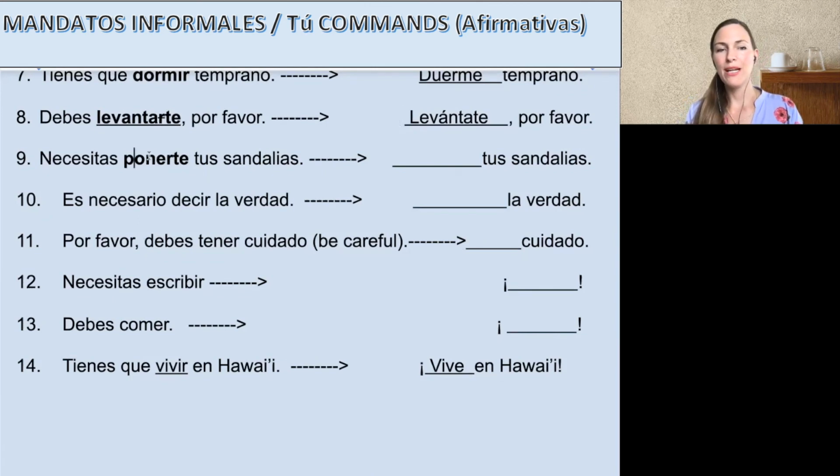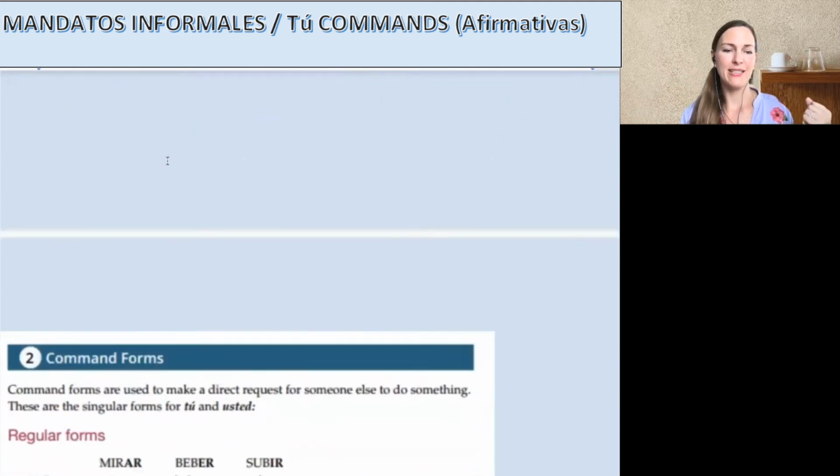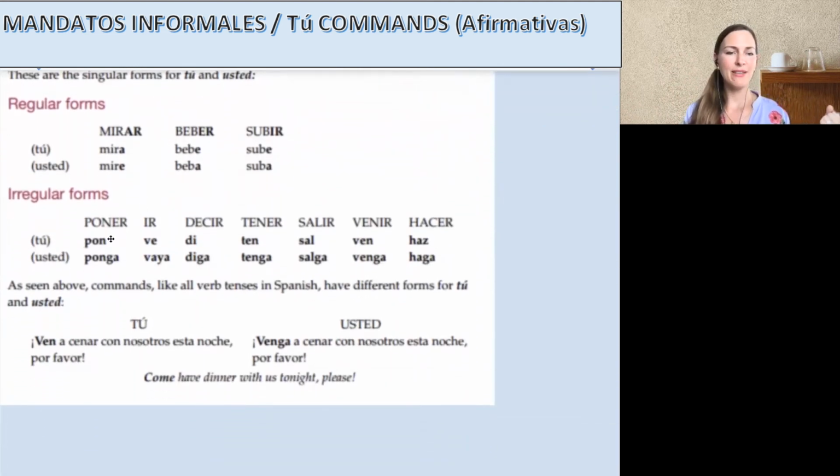Okay, necesitas ponerte tus sandalias. You need to put on yourself your sandals. Bueno, we don't want this necesitas anymore. I'm not saying you need to. I'm just saying put on your sandals. See? You might want to say pone, right? So instead of pones to pone. But no, hopefully we will have these memorized. That poner is one of the irregular ones.